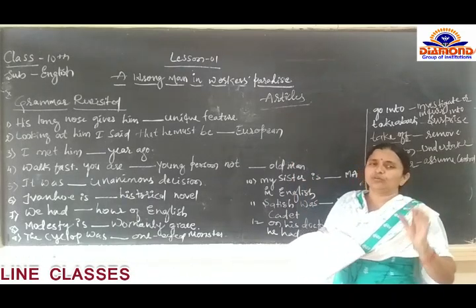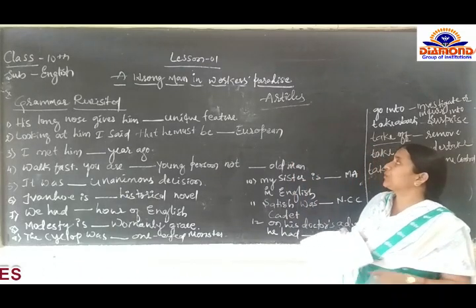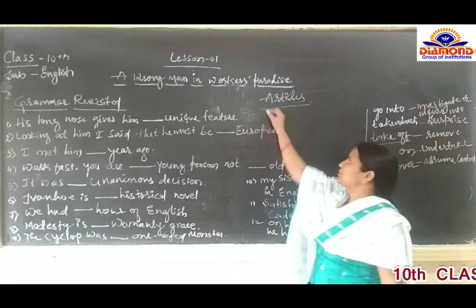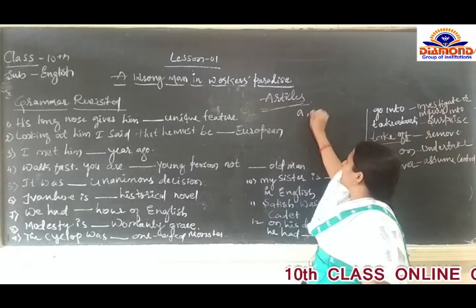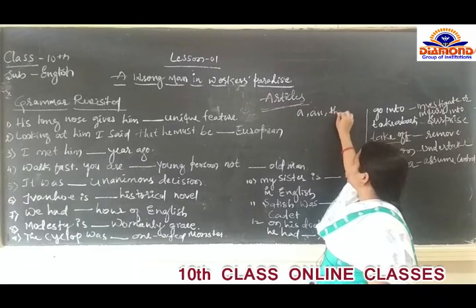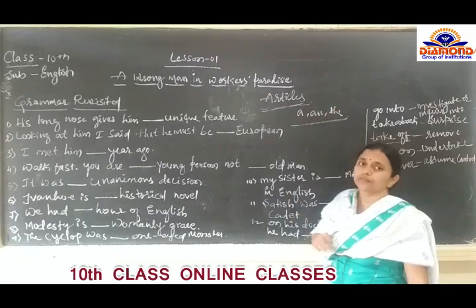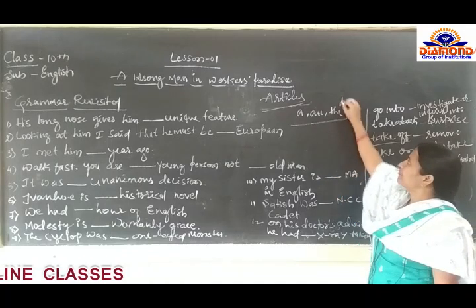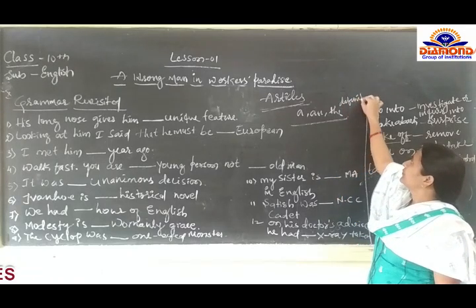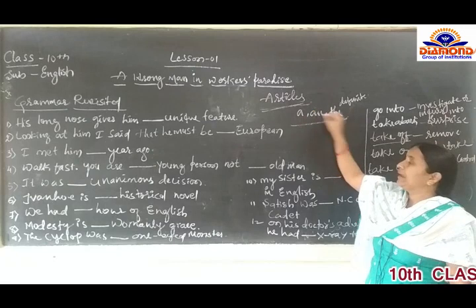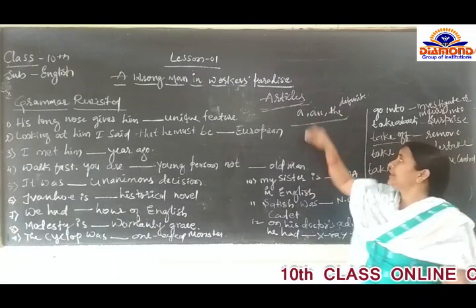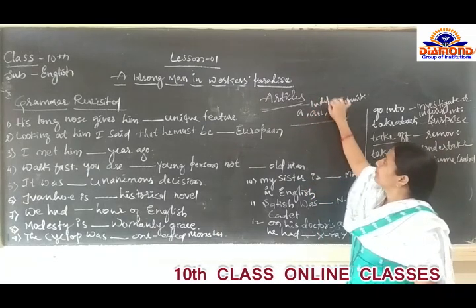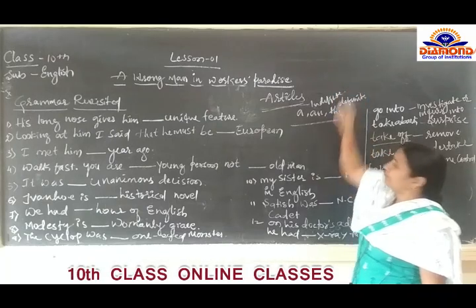I will give you a little bit of introduction about the articles. Which are the articles here? A, an and the. The is called the definite article, and a and an are called the indefinite articles.